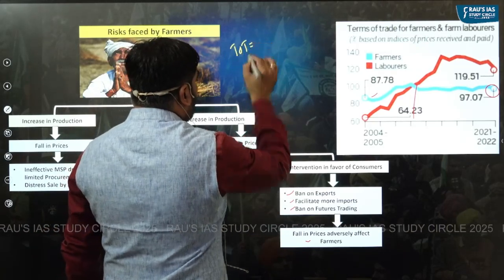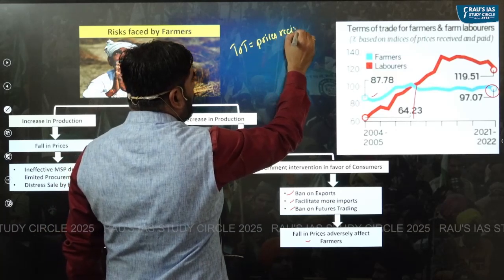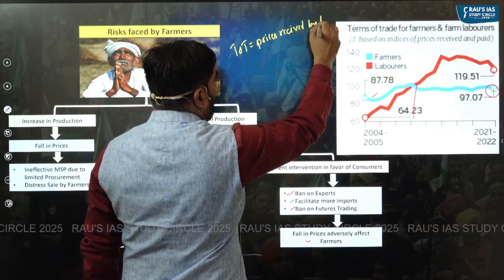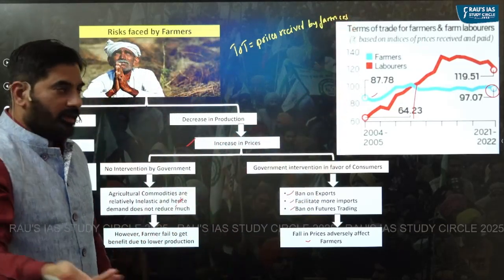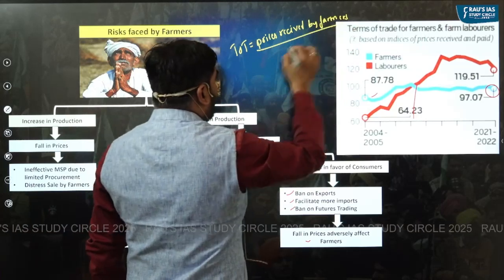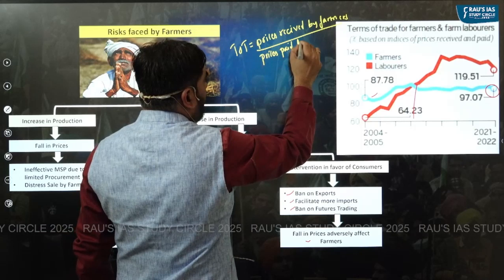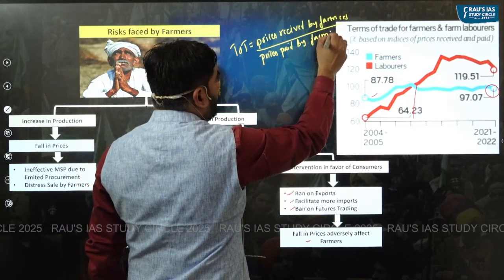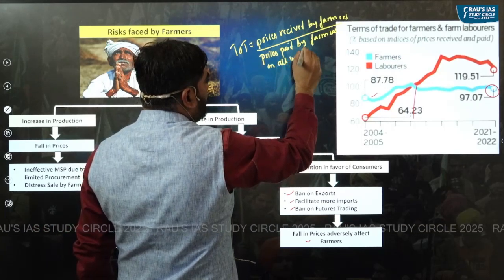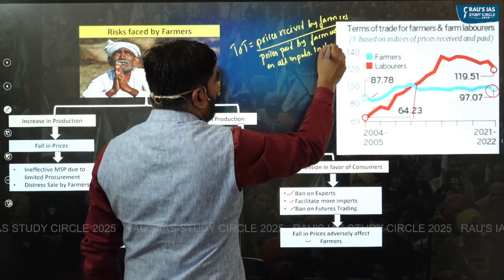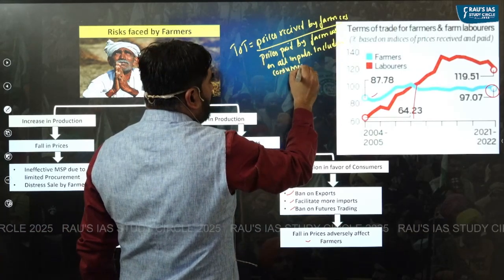Terms of trade is the prices received by farmers, obviously when they sell their agriculture produce, divided by the prices paid by farmers on all inputs, including consumer goods.